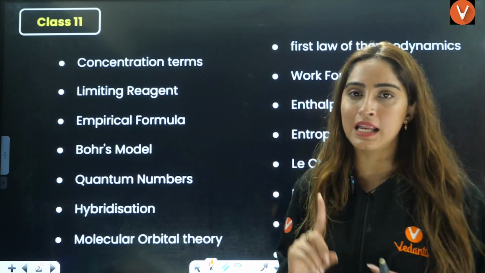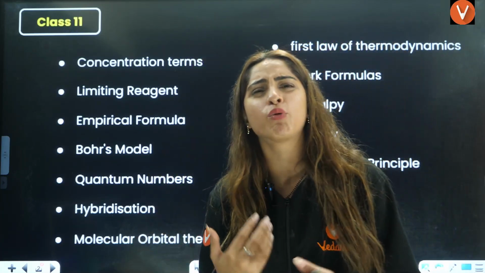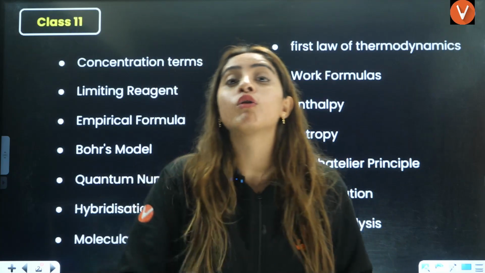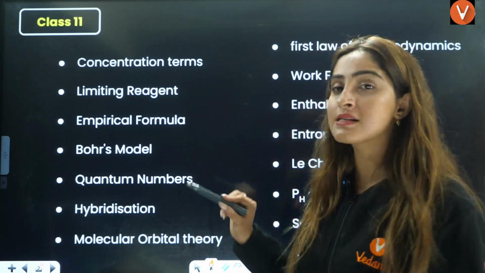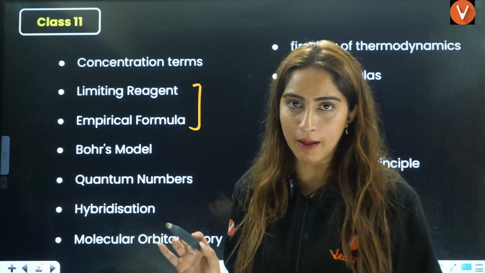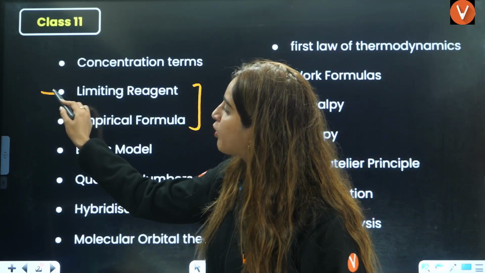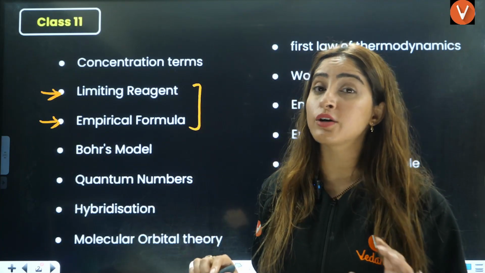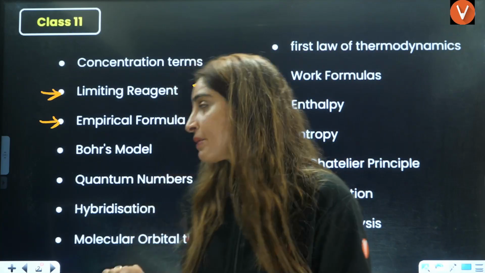First thing is class 11th topics. From class 11th physical chemistry, if you talk about concentration terms like molality, normality also sometimes, mole fraction, and their dependency on temperature, these are asked, right? Next is limiting reagent. So one is mole concept. In the mole concept, you have a very important topic, that is limiting reagent, and the other is empirical formula. These are two very important topics if they don't ask you generalized mole concept formula, right?